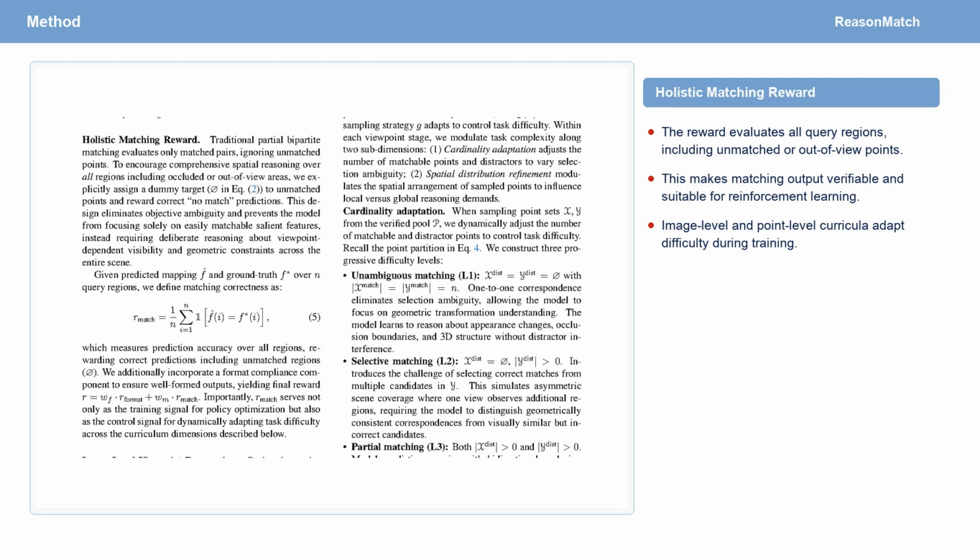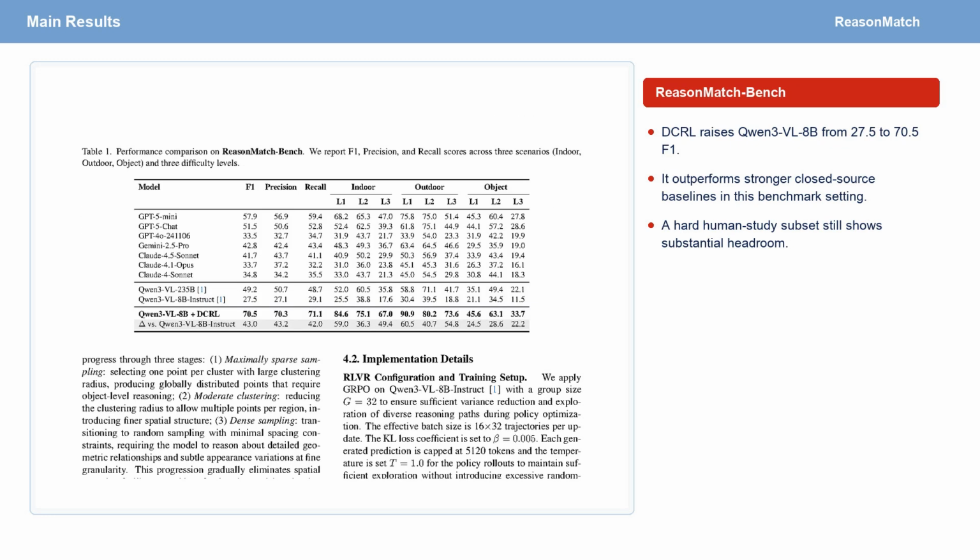DCRL also uses a two-level curriculum. At the image level, viewpoint progression starts from higher overlap pairs and gradually moves toward more extreme viewpoint changes. At the point level, the correspondence curriculum changes the matching structure, moving from unambiguous one-to-one matching to distractors, partial matching, and more challenging spatial distributions. The goal is to let the model build stable intermediate competence before training on the hardest cases.